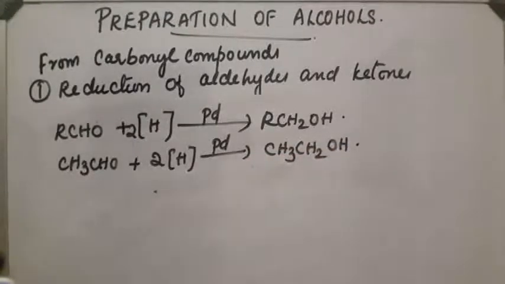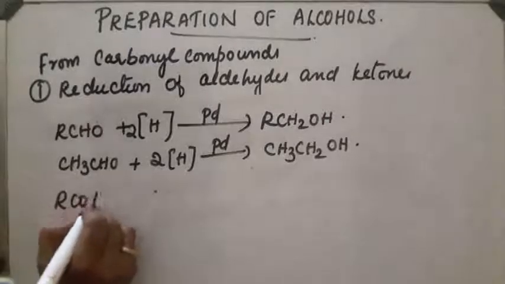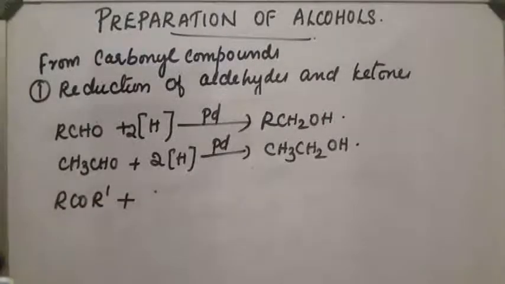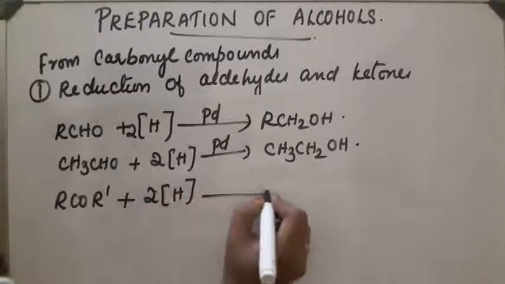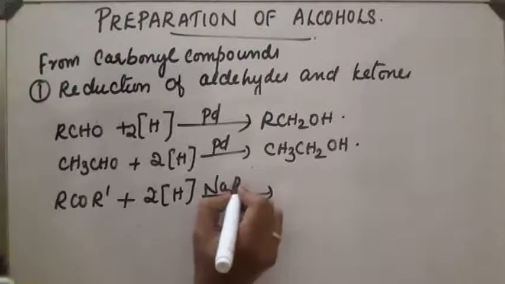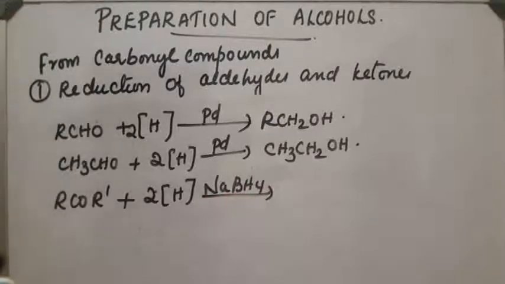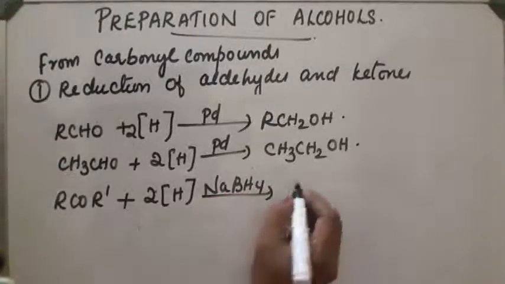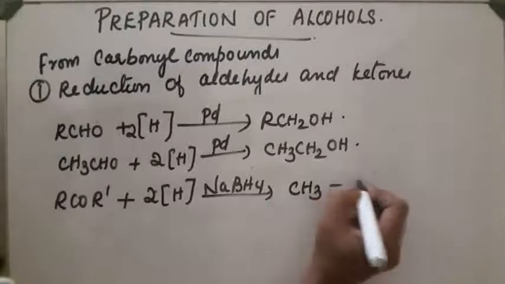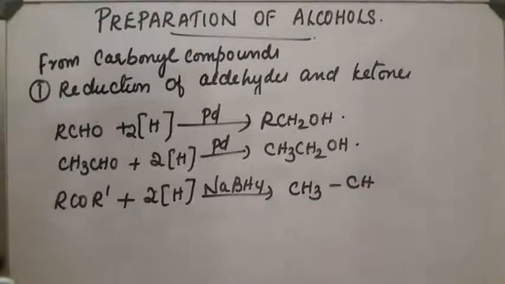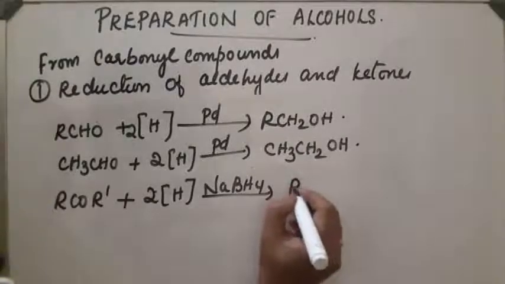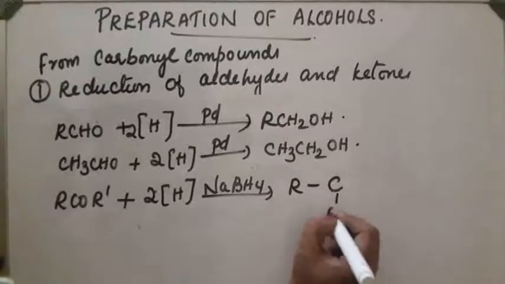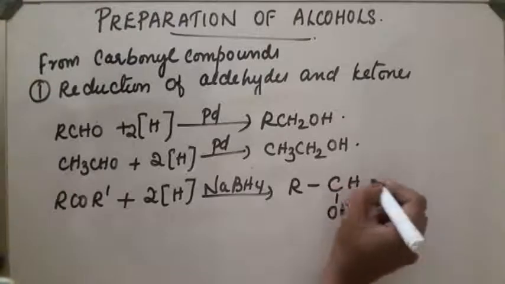Similarly, in the case of ketones, RCOR dash, ketone on hydrogenation in presence of NaBH4, sodium borohydride, the product obtained will be a secondary alcohol, CHOH with R and R dash.